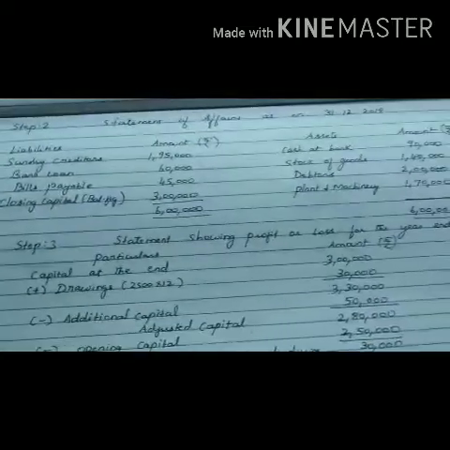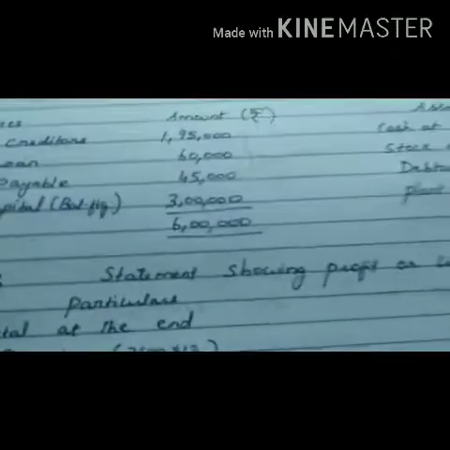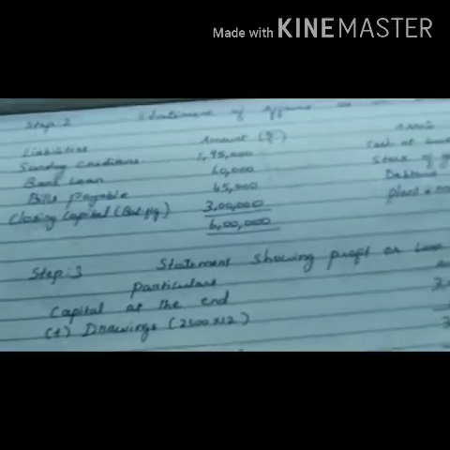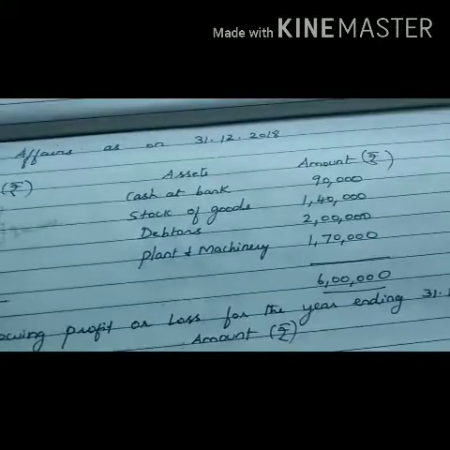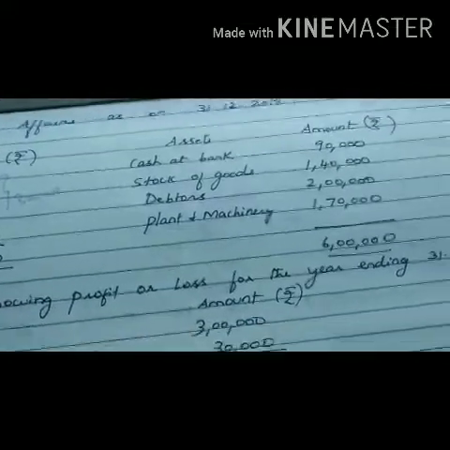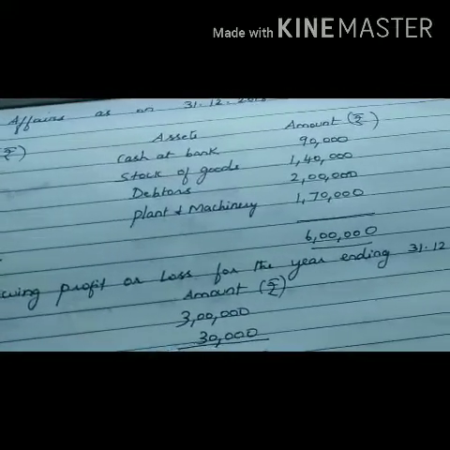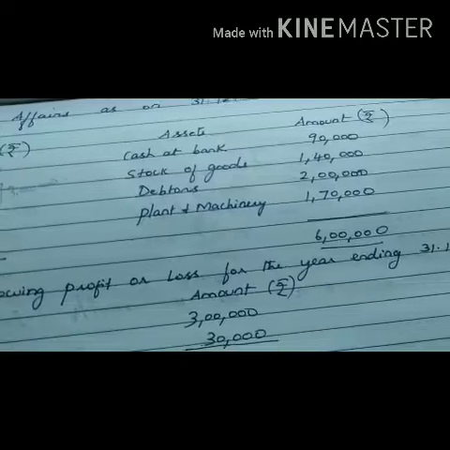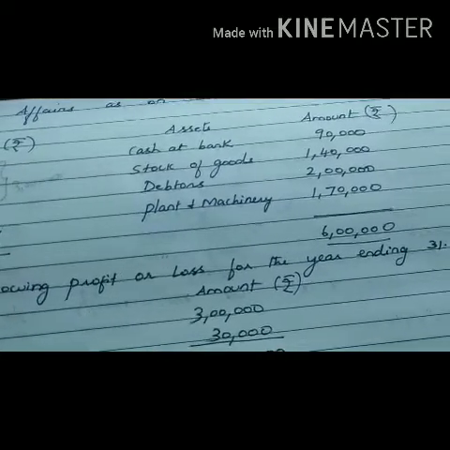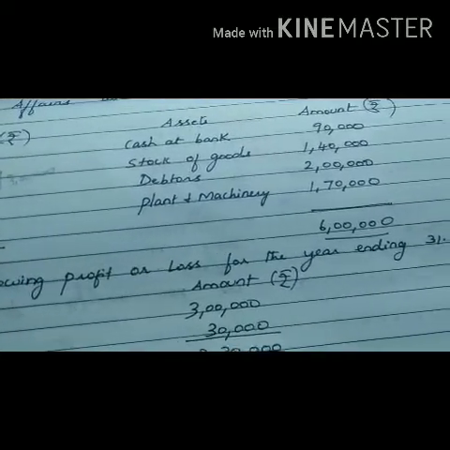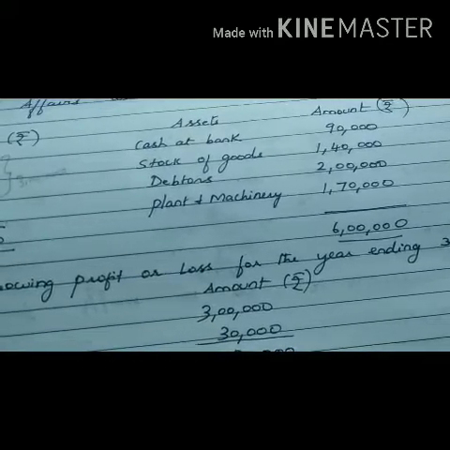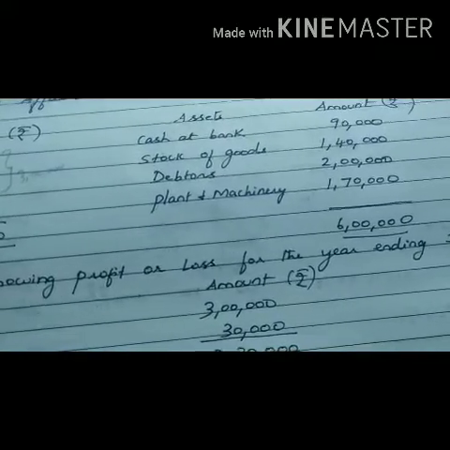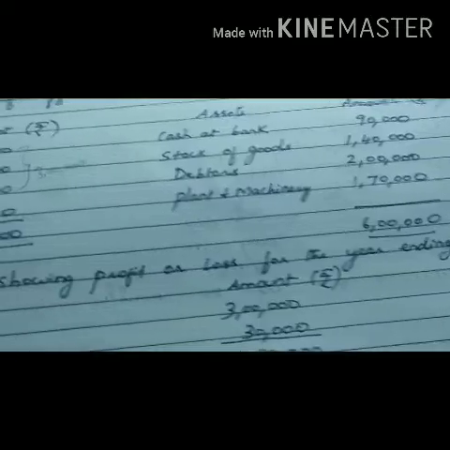Coming back to the second step, again preparation of statement of affairs as on 31st of December 2018. You will put the cash at bank 90,000 on the asset side, stock of goods 1,40,000, debtors 2 lakh, then plant and machinery 1,70,000. The total comes to 6 lakhs on the asset side.